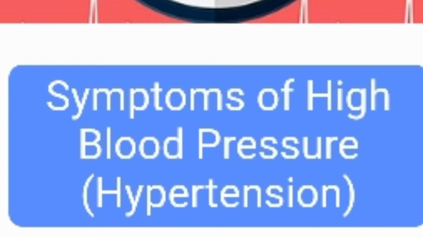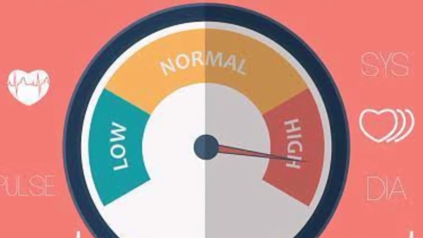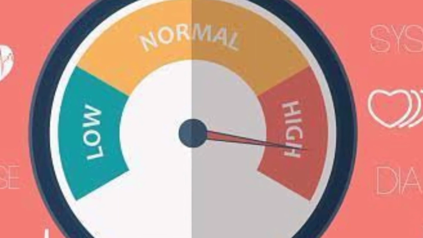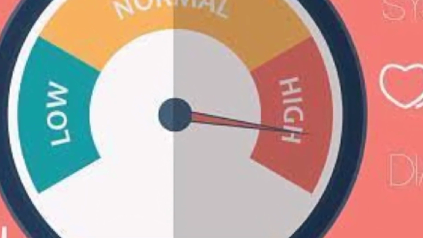Symptoms of high blood pressure, hypertension. Symptoms of hypertension may appear after exposure to many factors that may cause it and after accumulation of their complications. In other words, hypertension may occur suddenly and without obvious symptoms, so it is important to avoid the factors that may cause it and identify its initial symptoms.